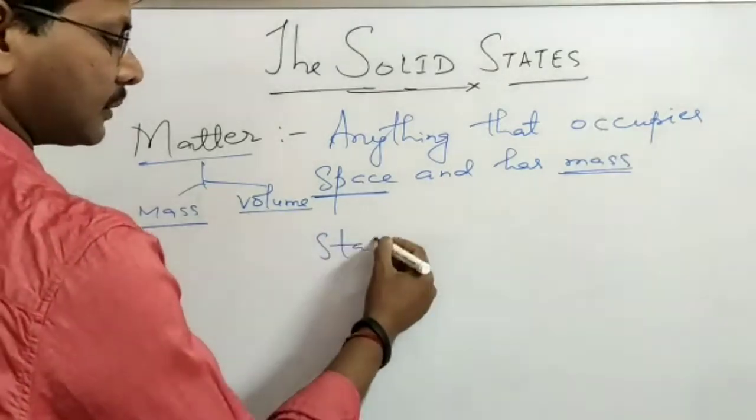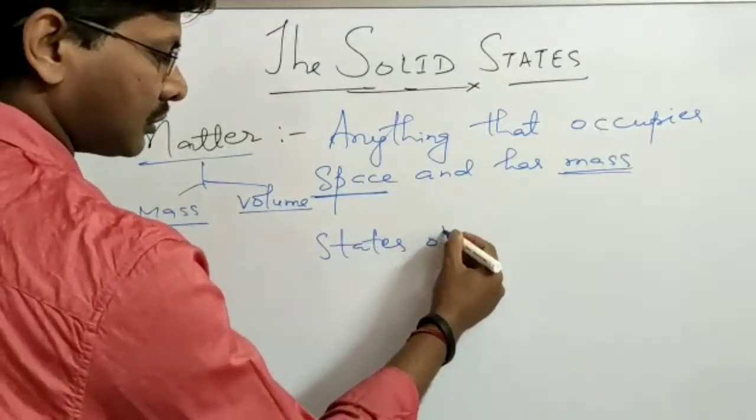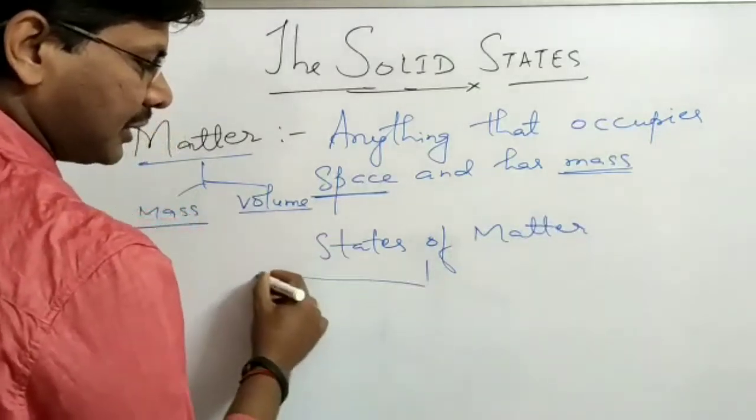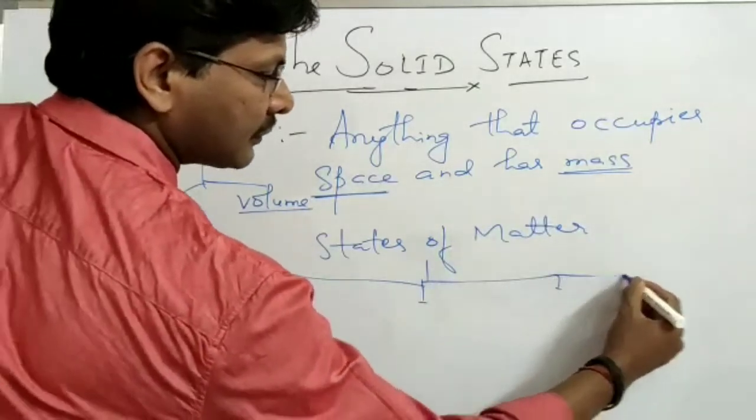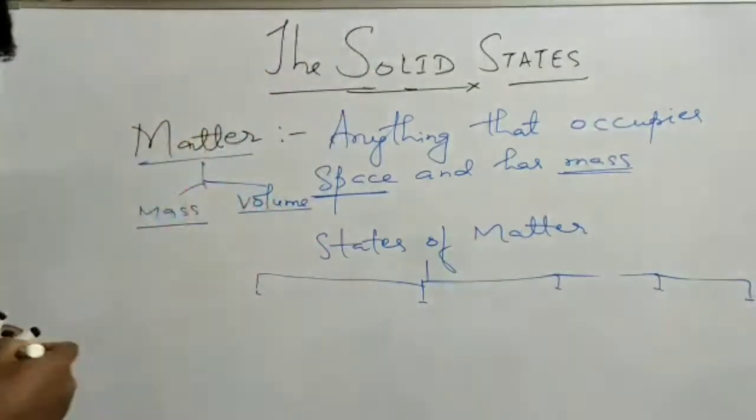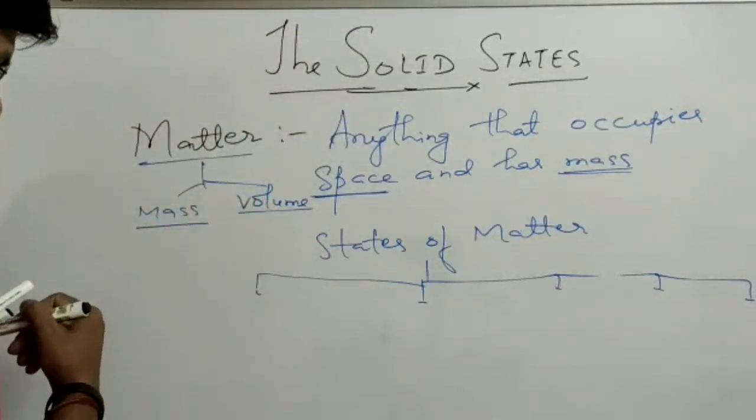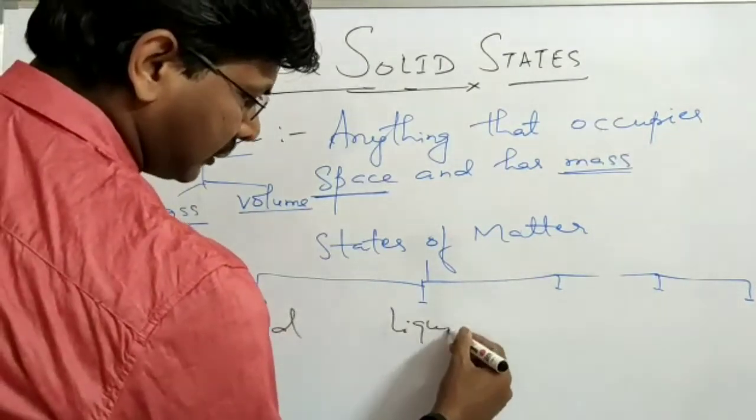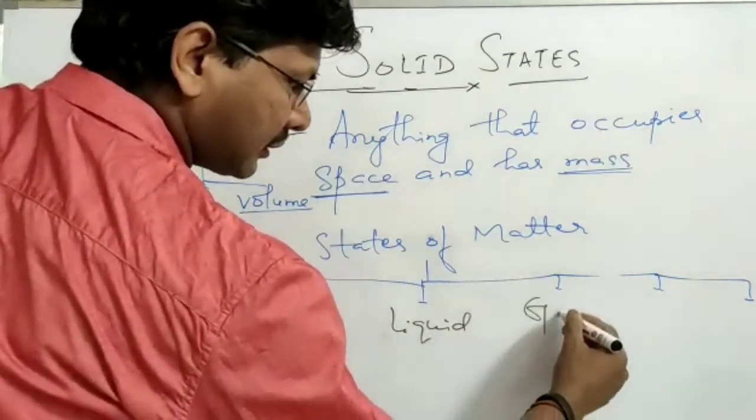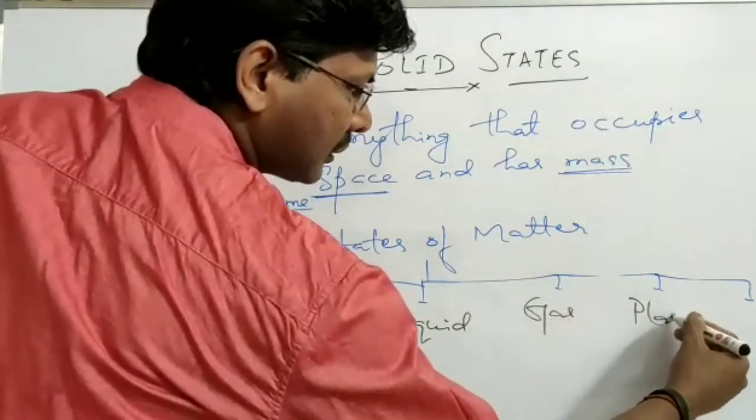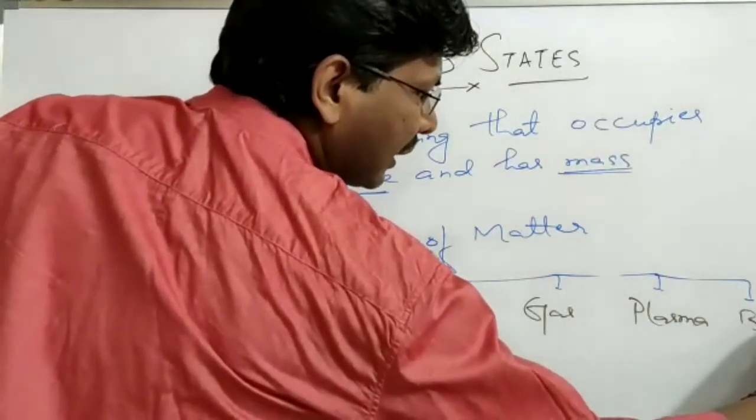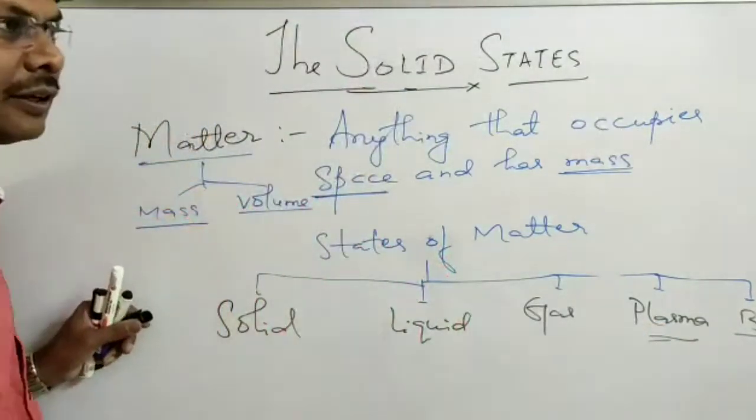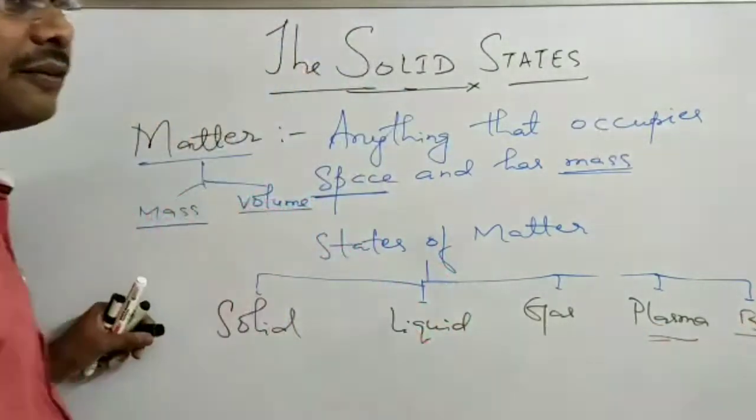States of matter. There are basically 5 states of matter: the solid state, liquid state, gas, plasma, and Bose-Einstein condensate. Plasma is the 4th state of matter and Bose-Einstein condensate is the 5th state of matter.